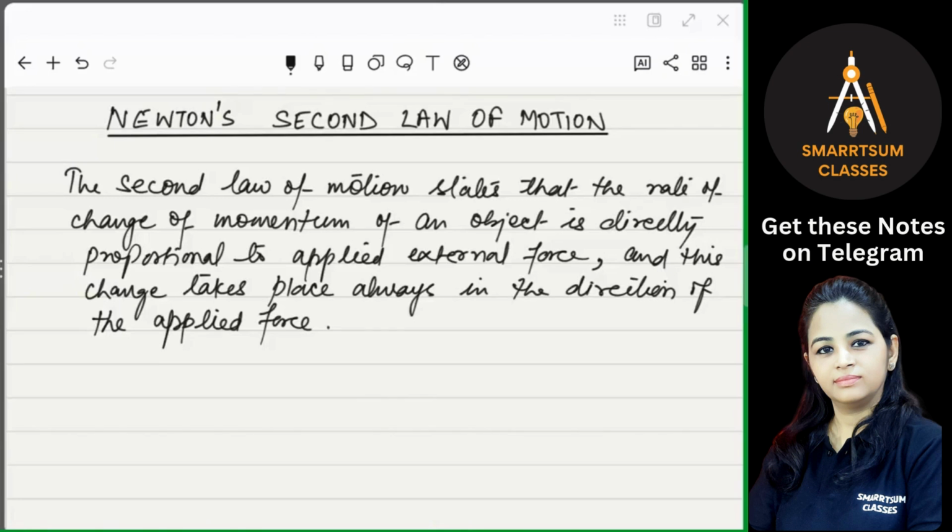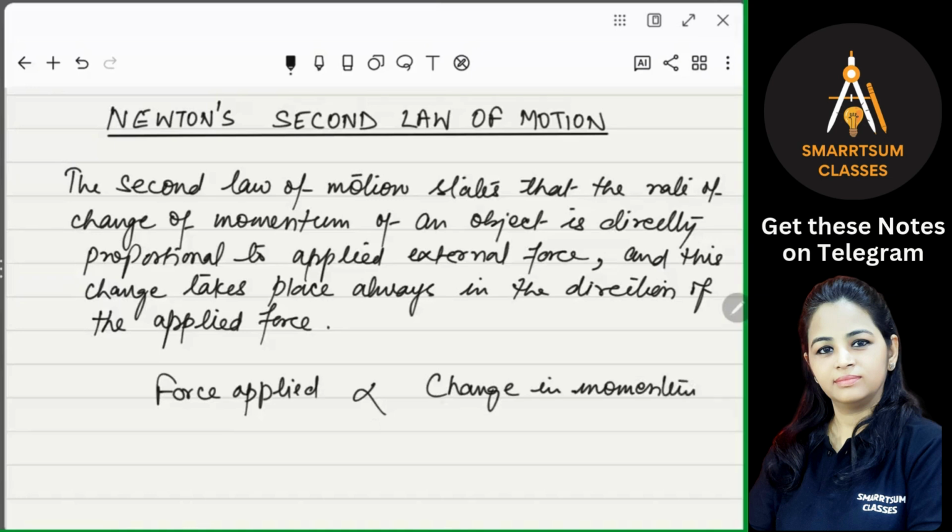So this force applied creates a change in momentum. So the force applied is proportional to the change in momentum divided by the time taken for that change. Is that clear?